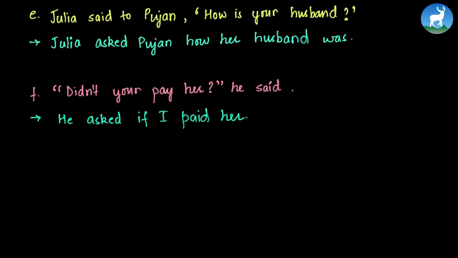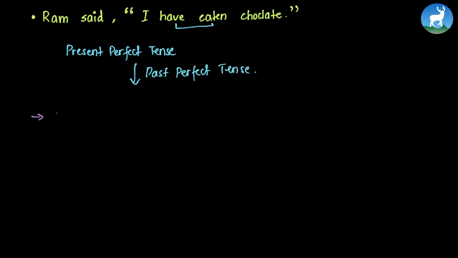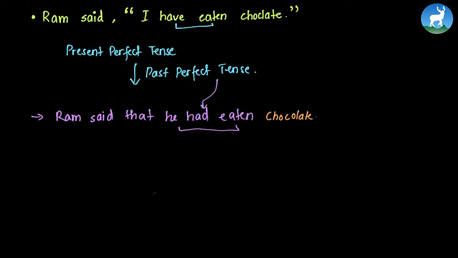Now we will do few more examples which is not mentioned in our textbook, however is important in order to understand the conversion. And after that, we will try to summarize all the rules that we just used. Ram said, I have eaten chocolate. Now this sentence is in present perfect tense. So in case of present perfect tense, we change the reported speech into past perfect tense. So now the sentence becomes, Ram said that he had eaten chocolate. Now this is in past perfect tense.